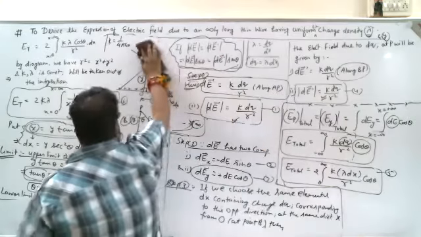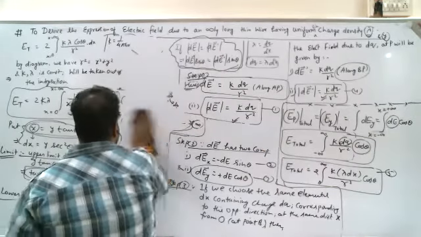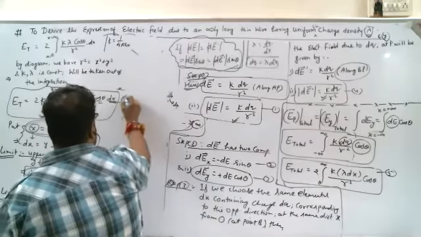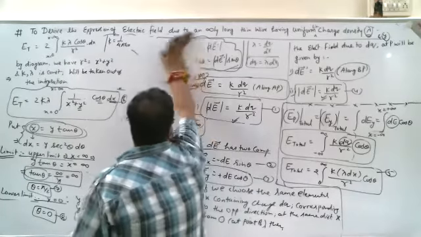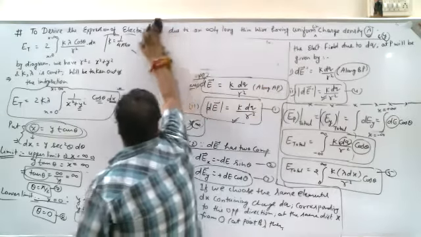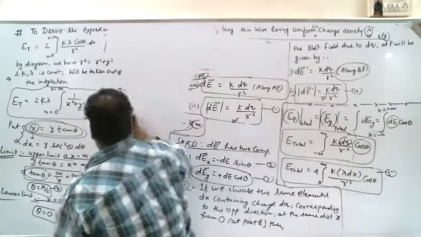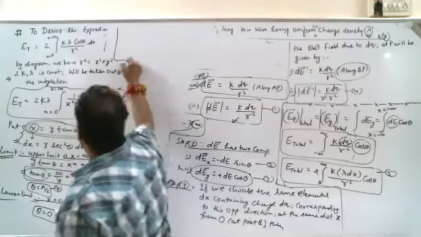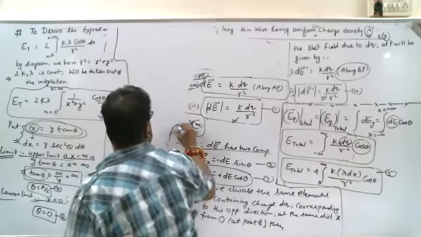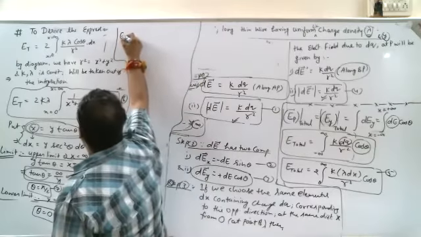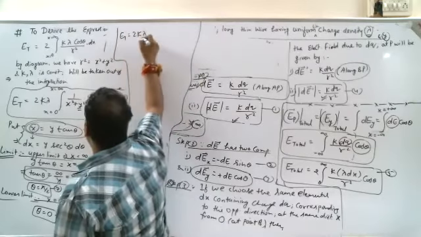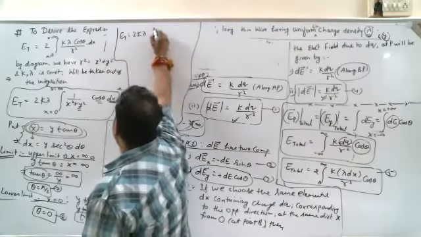This is equation number 6, and we substitute the values from equations number 7 and 8 into it. What we obtain is: E total is equal to 2K lambda, where K is 1 over 4 pi epsilon naught.